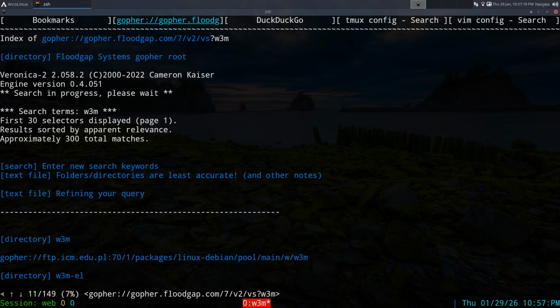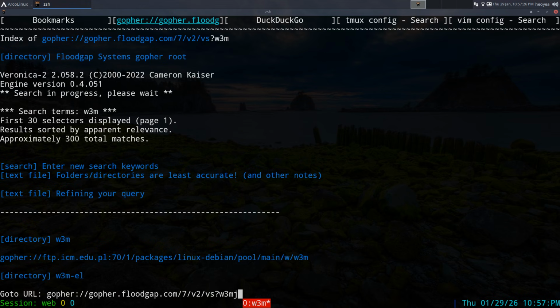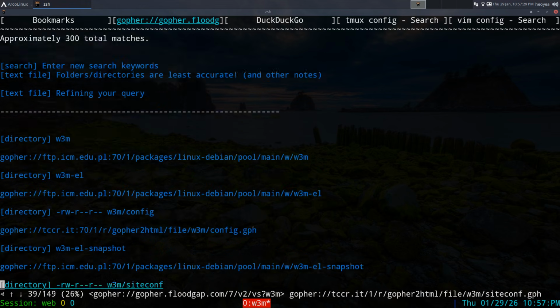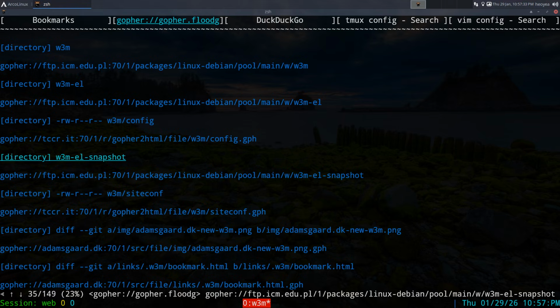So this is actually Gopher. This is not a proxy or anything like that. You can see the URL in here at the bottom here. It's actually a Gopher protocol, and that's what we're using here. So I can go into any of these, what do you call the sites? Gopher holes. Gopher holes, yes, there you go.